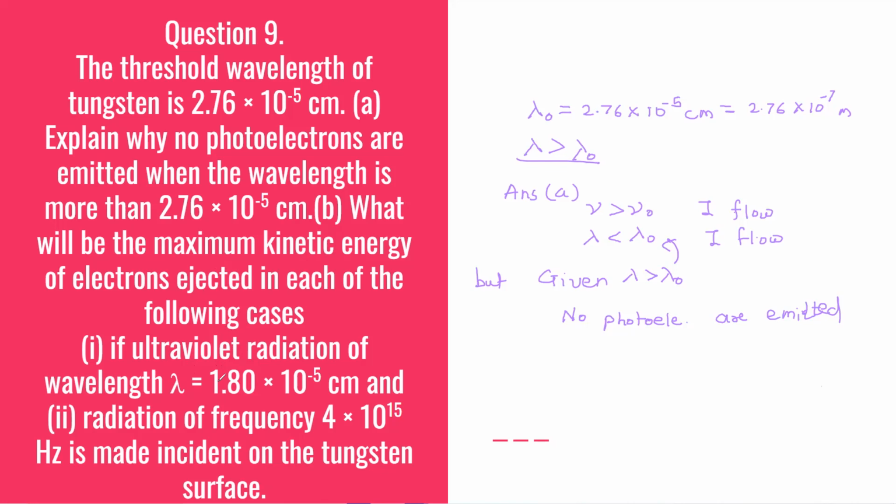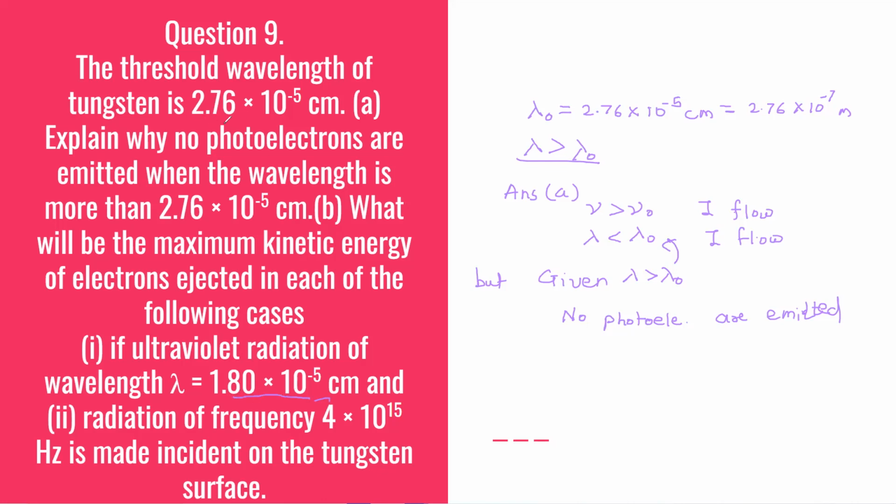First we'll be solving for ultraviolet radiation and then we'll be doing for tungsten surface. So let's first write whatever is given here. Here it is mentioned ultraviolet radiation of wavelength lambda, which is 1.8 into 10 raised to minus 5 centimeter.